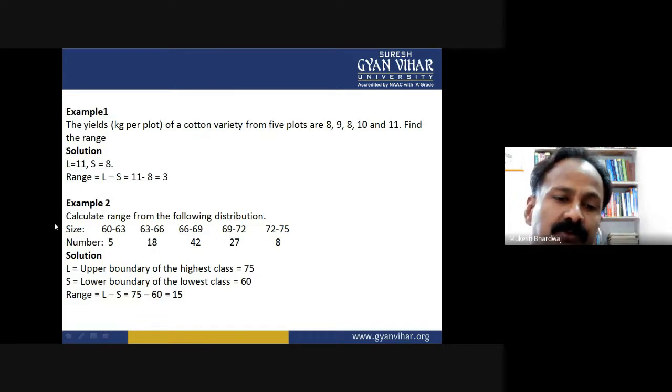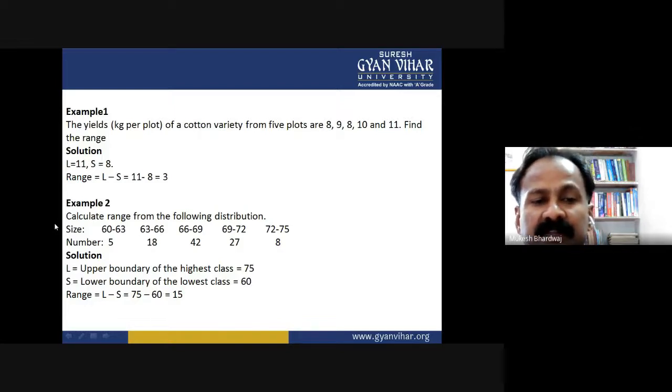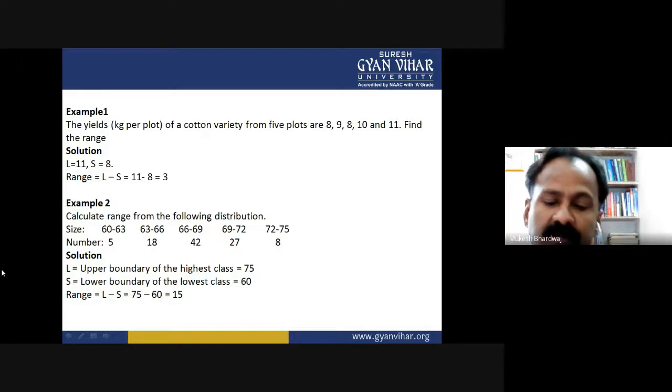So we have to choose the upper boundary of the highest class and the lower boundary of the lowest class. The upper boundary of the highest class is 75 and the lowest class starts at 60. So the range is given as 75 minus 60, which comes out to be 15.